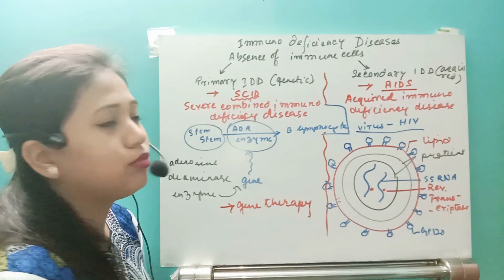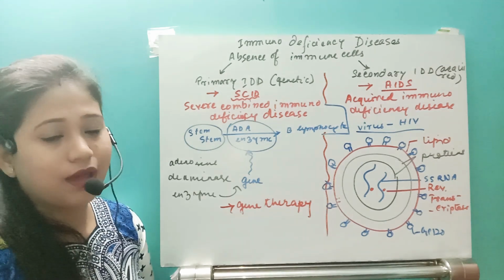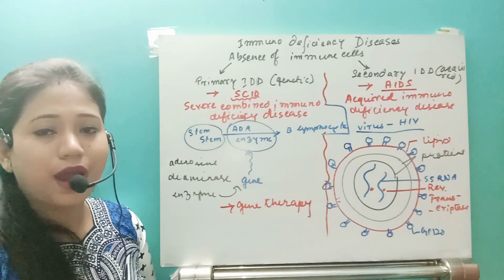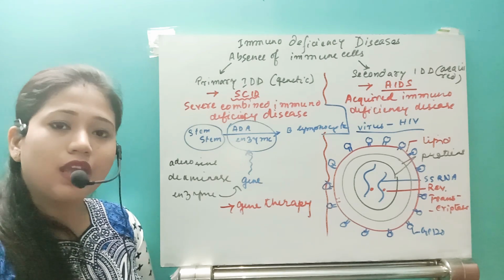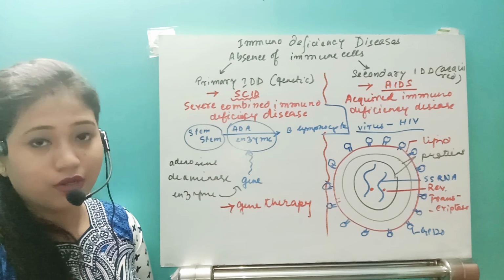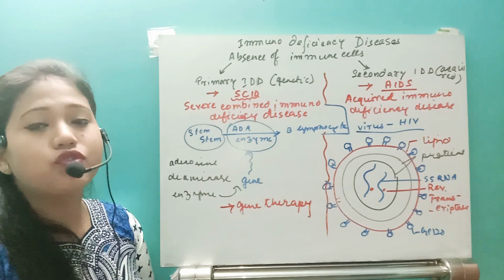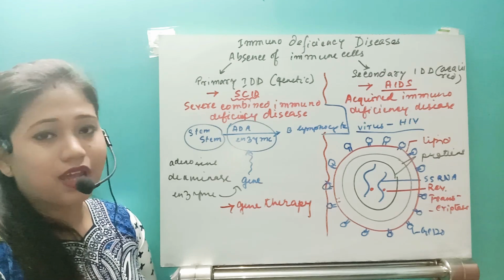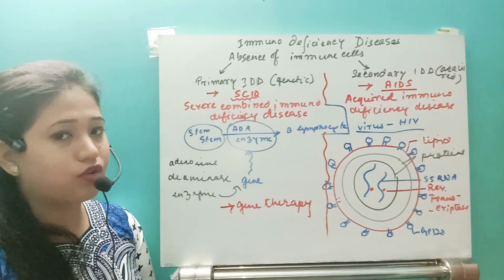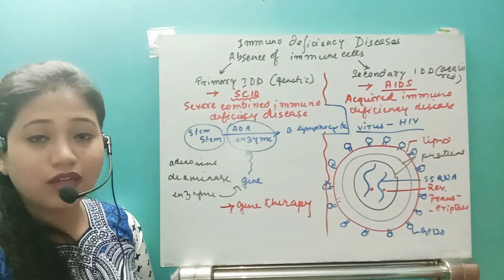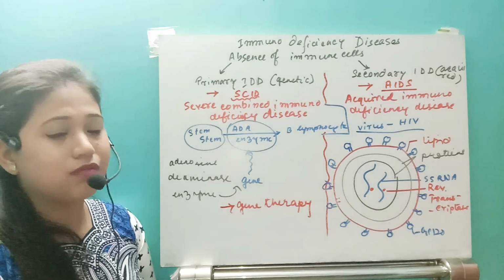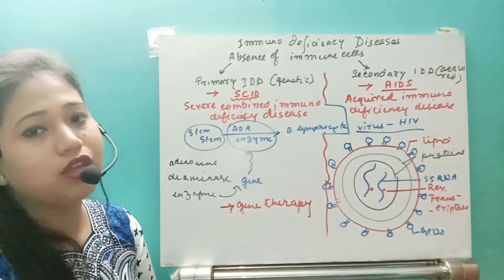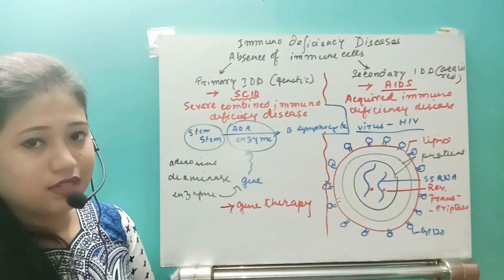And in secondary immunodeficiency disease, what happened, the individual will have the B and T lymphocytes at prior time, that means at birth he will have all the B and T cells, but whenever he will be exposed to some type of pathogen, he will lose all the types of immune cells, and later on the immune system can be weakened in that way that the immune system cannot work at all. So that condition is known as secondary immunodeficiency disease.